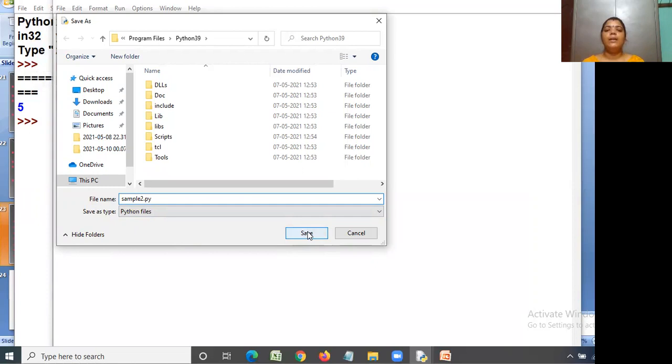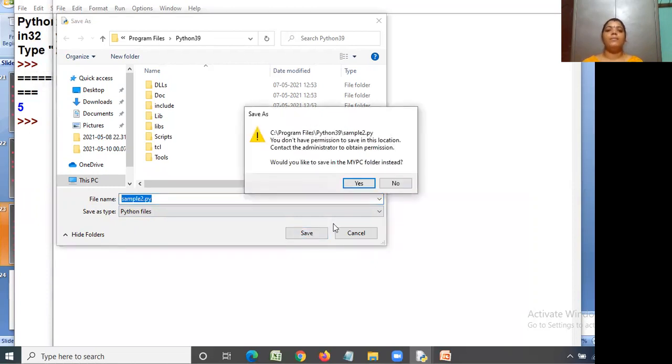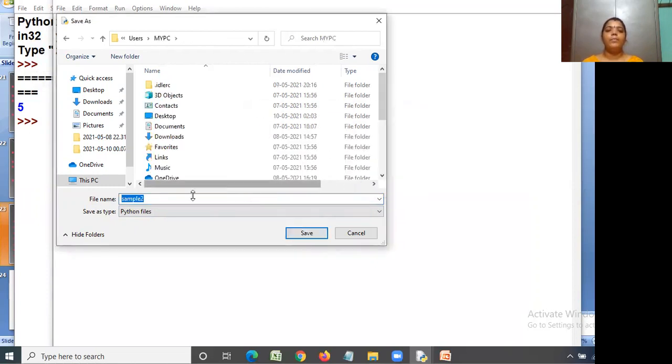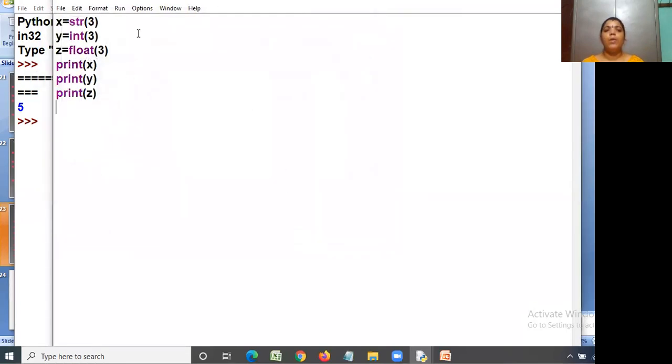Then click the save button. So already it is saved.